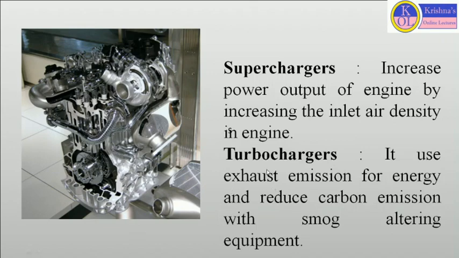Now let's move toward the turbocharger. Turbochargers use the exhaust stream for energy. They use exhaust gases from the combustion, and basically run through a turbine that spins a compressor. It is not directly connected to the engine, and it is also used to reduce carbon emission with smog-altering equipment. So this is the basic difference between the supercharger and turbocharger.